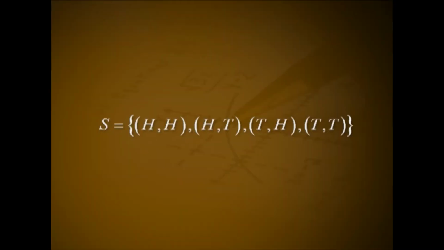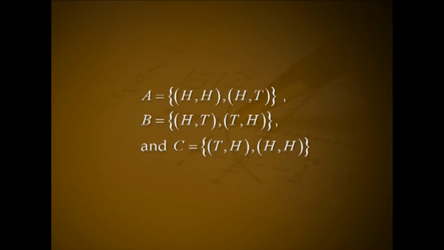Illustration. Consider the random experiment of tossing two unbiased coins. The sample space of the experiment is the set S containing ordered pairs HH, HT, TH and TT. Since the coins are unbiased, the four possibilities are equally likely with probability 1/4 each. Consider the events A containing the ordered pairs HH, HT, B containing the ordered pairs HT, TH, and C containing the ordered pairs TH and HH.